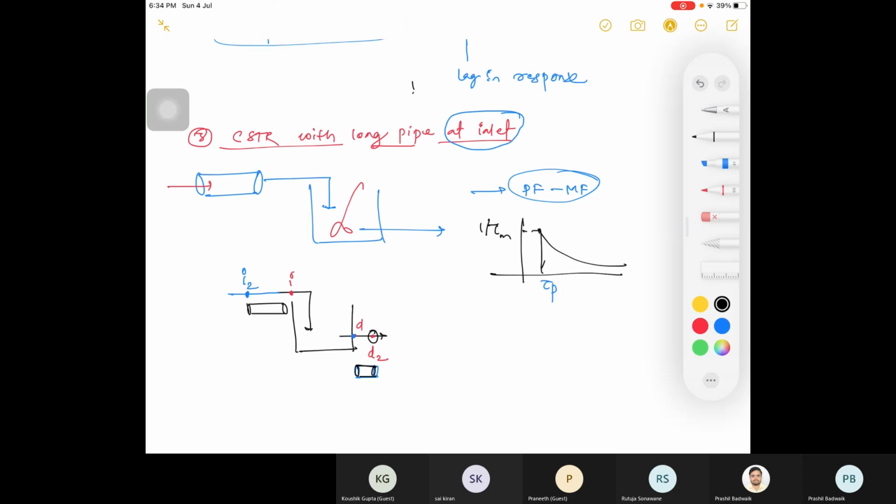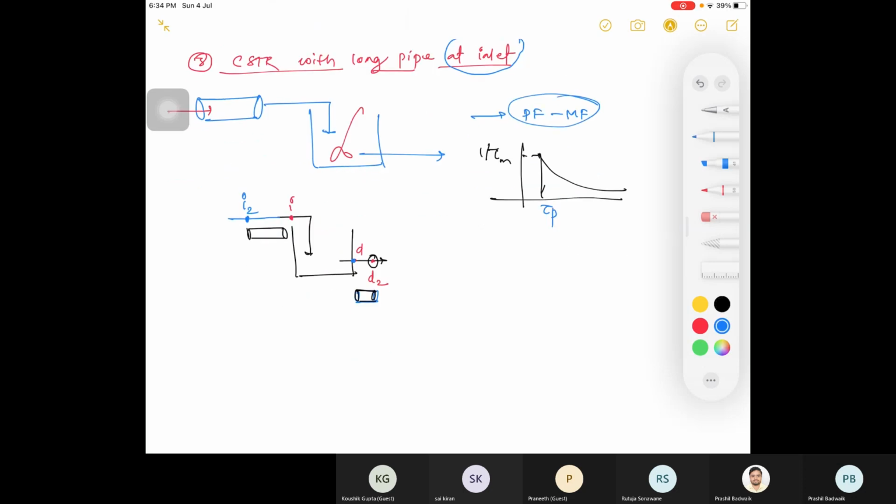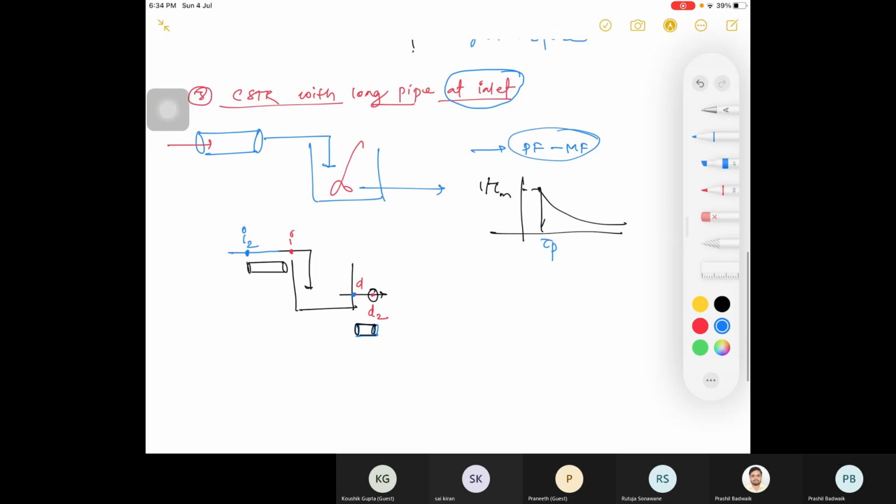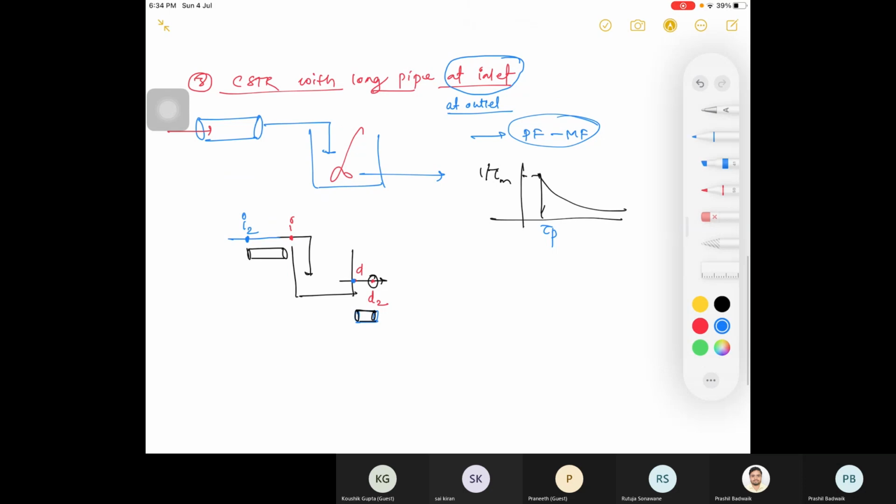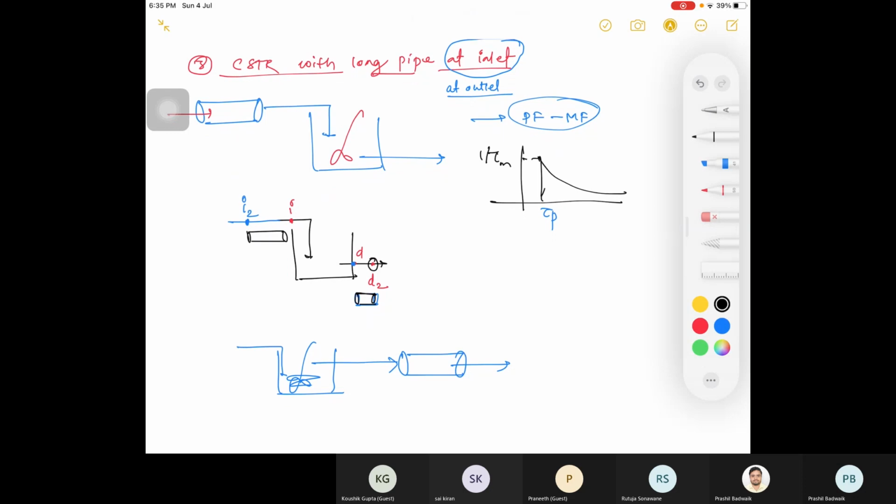So suppose next case में you tell me CSTR with long pipe at outlet. So what is your curve? What will be your RTD?